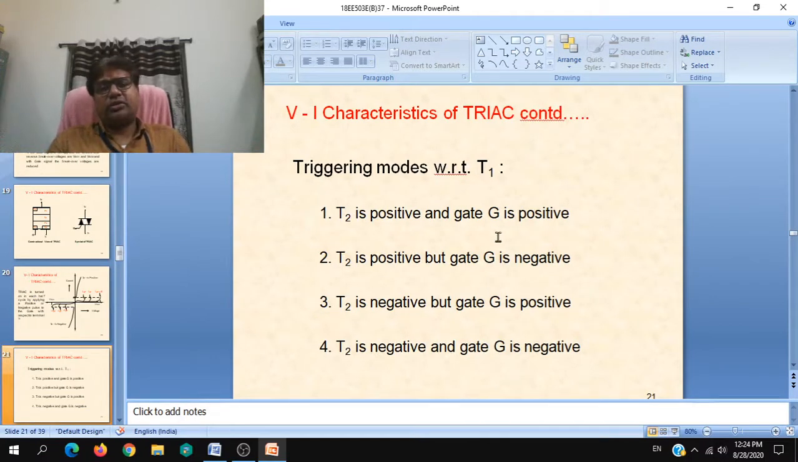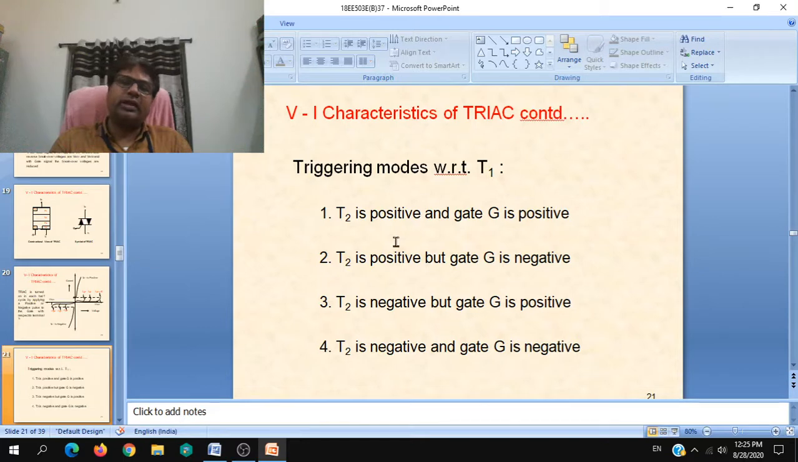So T2 is positive, gate is changing. Next option is T2 is negative with respect to T1. Gate changes, gate positive, gate negative. Amongst them 1 and 4, that is T2 positive and gate positive with respect to T1. T2 negative and gate negative, that is both negative with respect to T1. So these are the better modes for the operation of the triac.